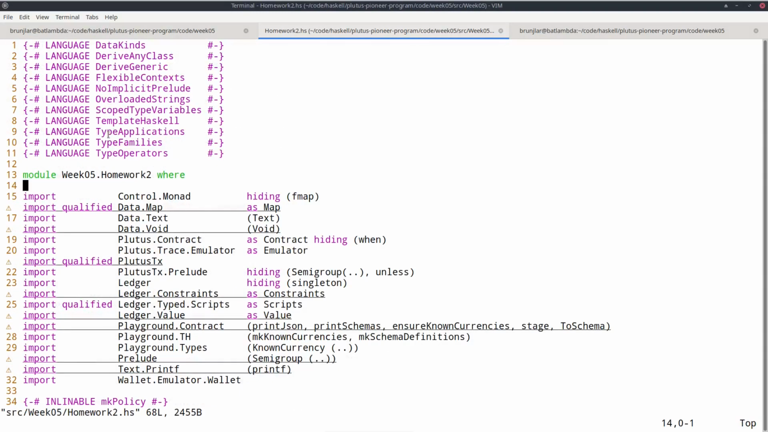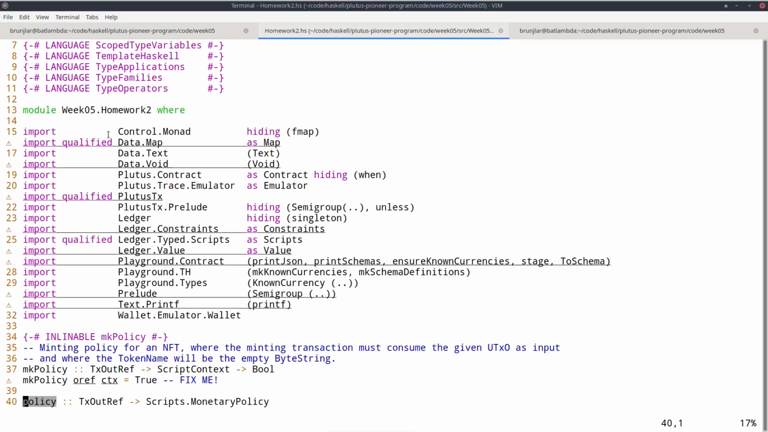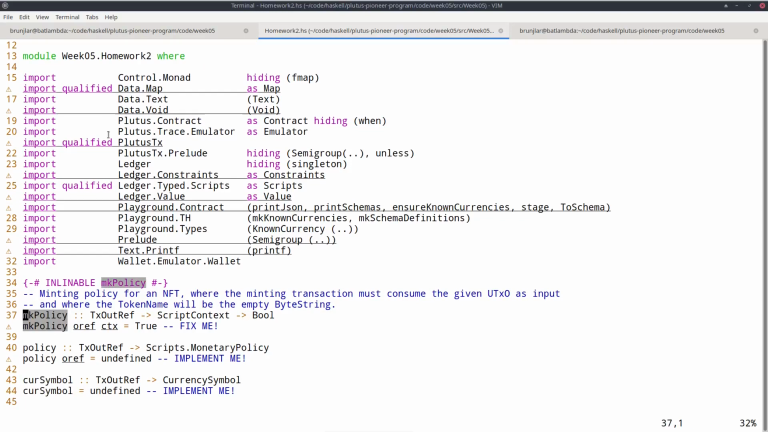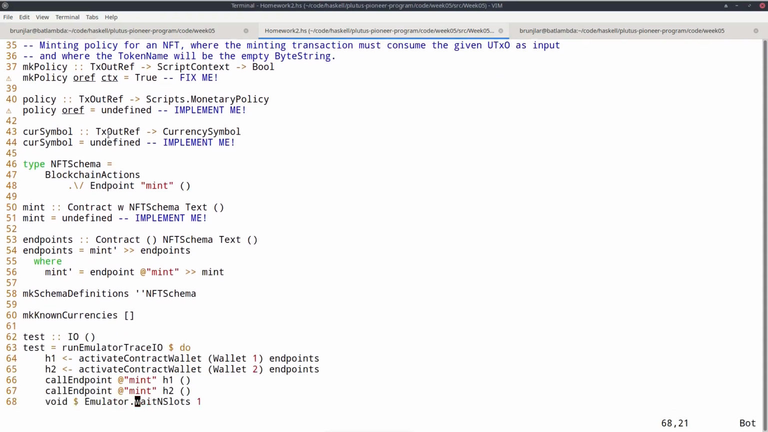As a second homework, I want you to simplify the NFT policy and off-chain code. So remember, we had two parameters. We had the UTXO that needs to be consumed by the minting transaction and the token name. And now I want to drop this token name argument and always use a fixed token name, the empty byte string. So everything becomes simpler, and I want you to modify everything accordingly.